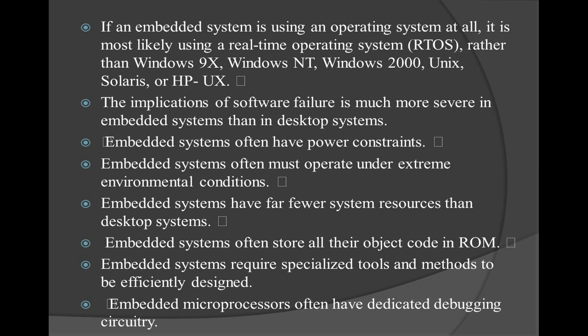But this is not the case in desktop systems. Whatever application you install on that PC, if it is not working, you can uninstall it directly and install it again. But that is not possible in embedded systems.